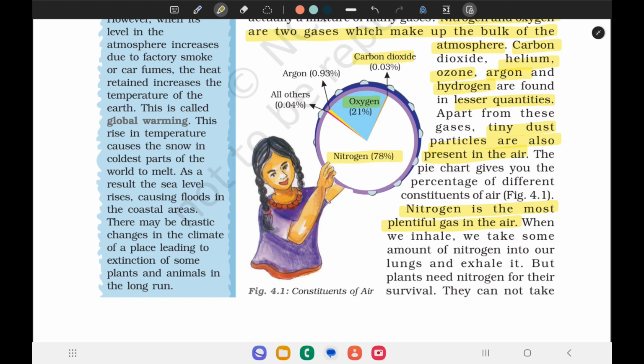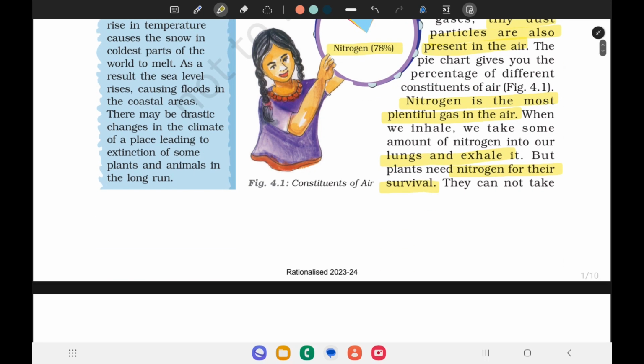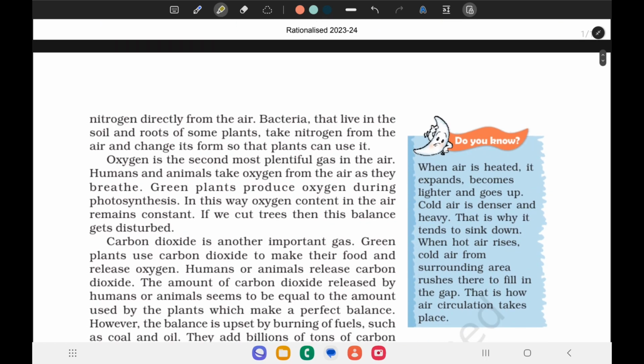When we inhale, we take some amount of nitrogen into our lungs and we exhale it. But plants need nitrogen for their survival. They cannot take nitrogen directly from the air.